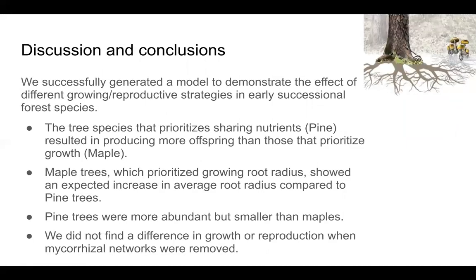Overall, we found that we did successfully generate a model that can demonstrate the effect of different growing and reproductive strategies in an early successional plot. The tree species that prioritize sharing nutrients, or pine, saw more offspring than those who prioritize growth, whereas those who prioritize growth tended to see a larger average root radius in comparison. Pine trees were more abundant but smaller than maples, and we did not find a statistically significant difference in growth or reproduction when common mycorrhizal networks were removed.